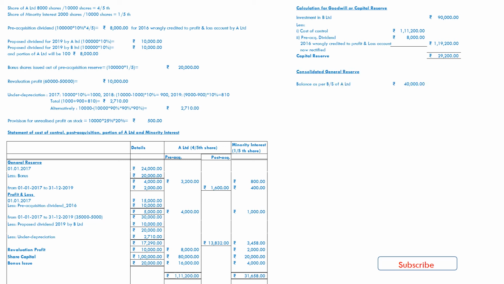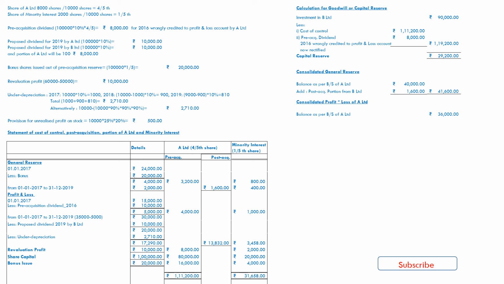Now consolidated general reserve: as per the last balance sheet, general reserve of A Limited 40,000, post-acquisition general reserve from B Limited 1,600, so consolidated general reserve 41,600.